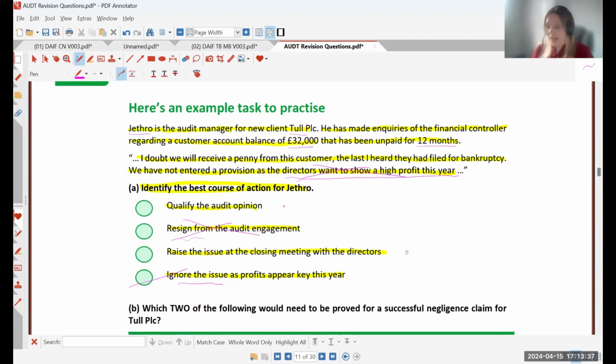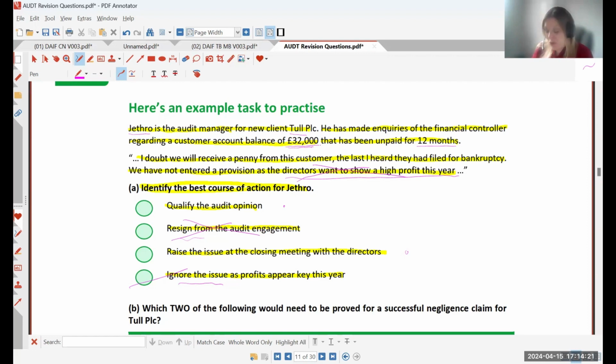Now, what we need to pull out here is the fact that this account balance is for £32,000. If a company is being audited, the chances are that their turnover is millions and millions of pounds, which means an account balance of 32,000 would not be material. Whether that £32,000 is showing in the accounts or not is not going to affect the picture of the company. It's not going to affect decision makers. If a bank manager was considering loaning a company, whether that £32,000 is showing in receivables or not is really not going to make any difference if the company is a multi-million-pound turnover company.